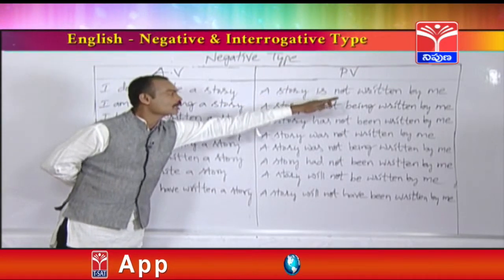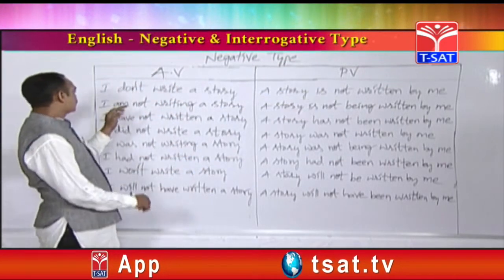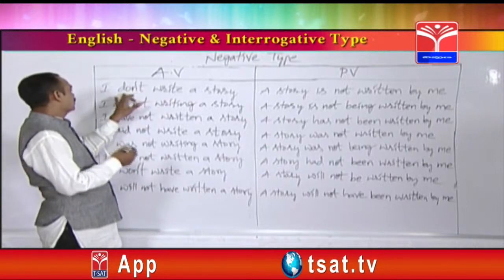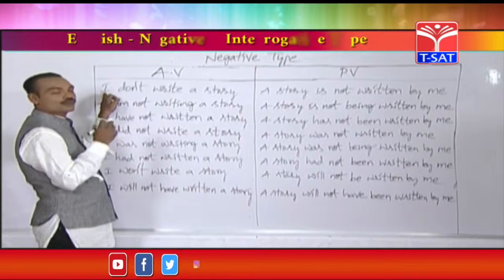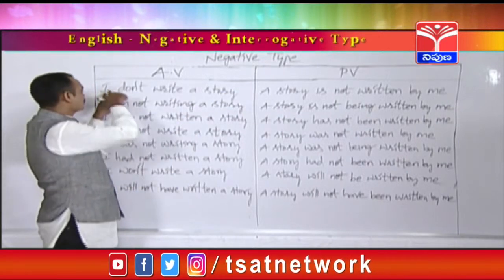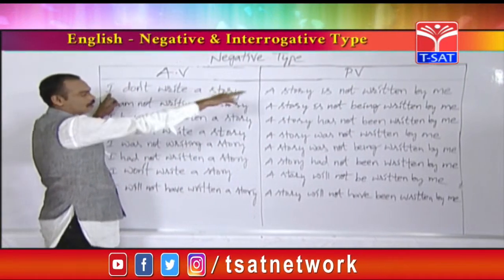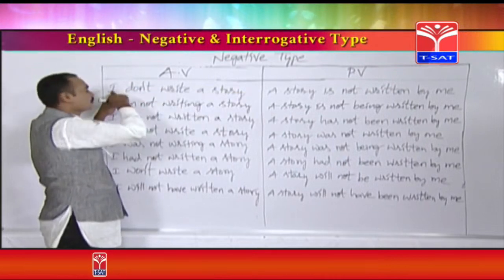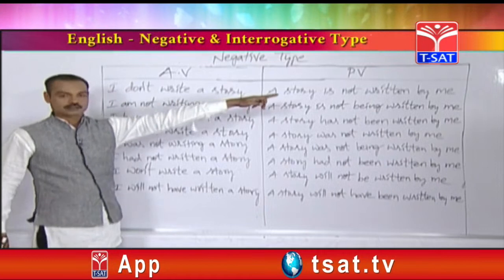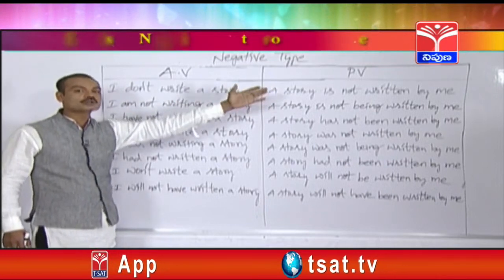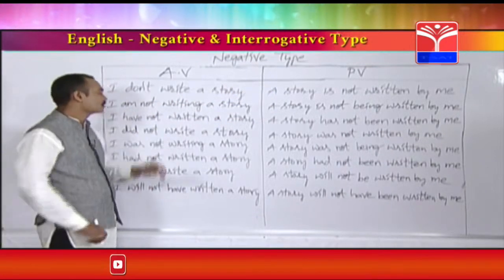Stories are not written by me. The same subject, you can just imagine the same sentence with the subject we. We becomes us. For example, you becomes you, they, them, he, him, she, her. For example, Kiran, that becomes the same, Kiran only. There won't be any changes in nouns.